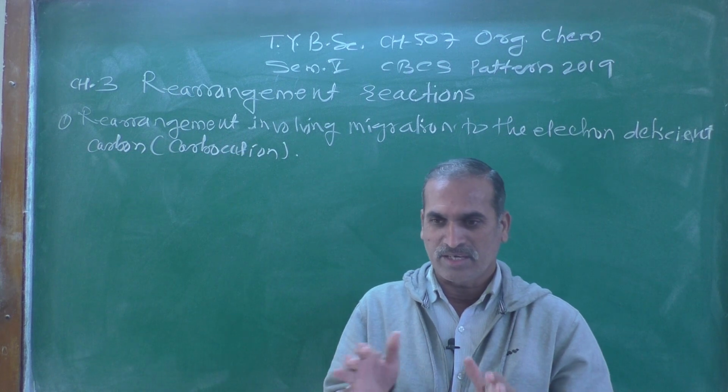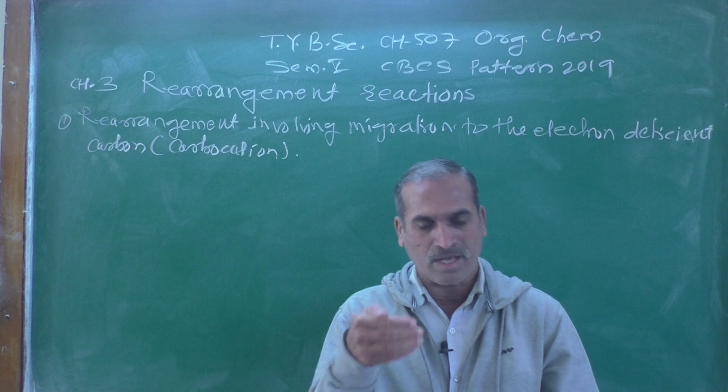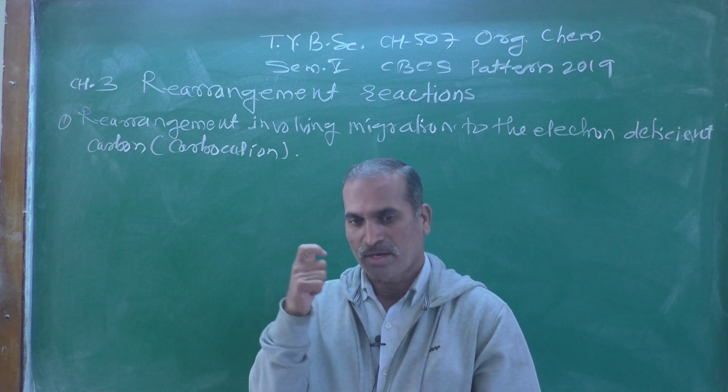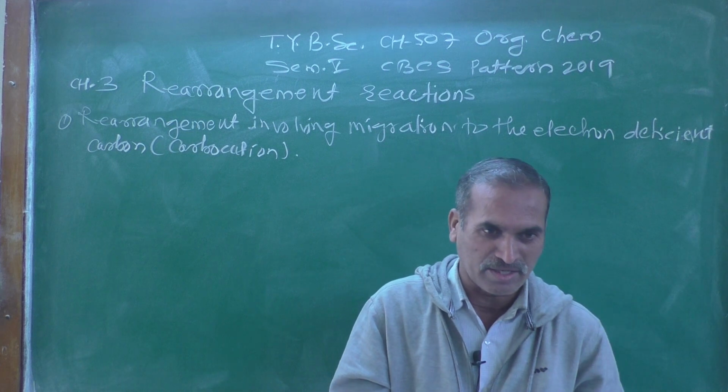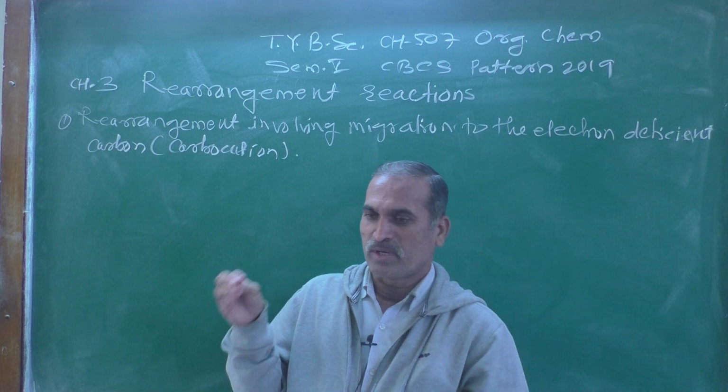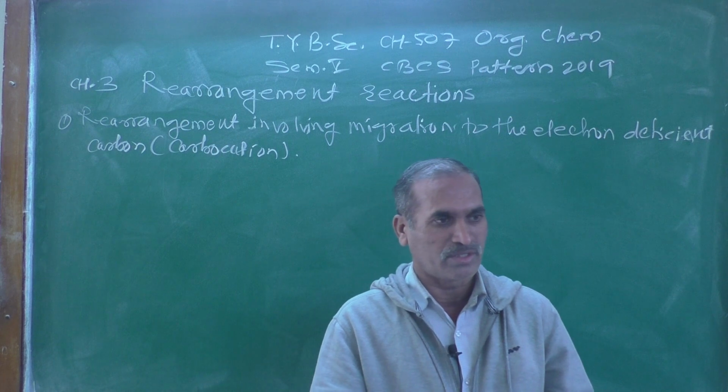Do you remember what we were discussing yesterday? I think yesterday we just started chapter number 3, and the name of that chapter is rearrangement reaction. What do you mean by a rearrangement reaction?